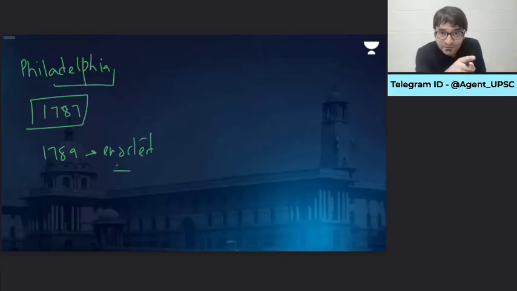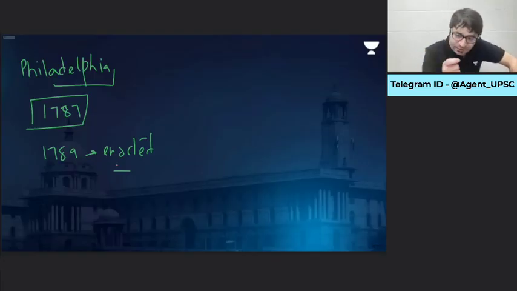So the constitution in the United States of America was possible because these 13 previous colonies of the British, who were now independent, decided that they wanted to come together to create the United States of America. But how will we govern ourselves? What should be the role of these 13 states? What sort of government should we form? What should be the roles and responsibilities allocated to these states?